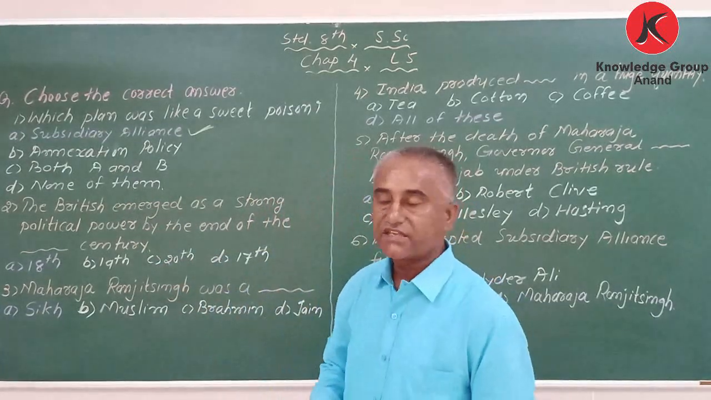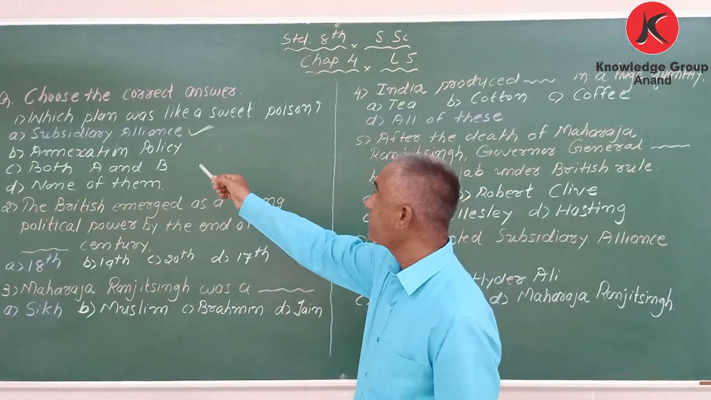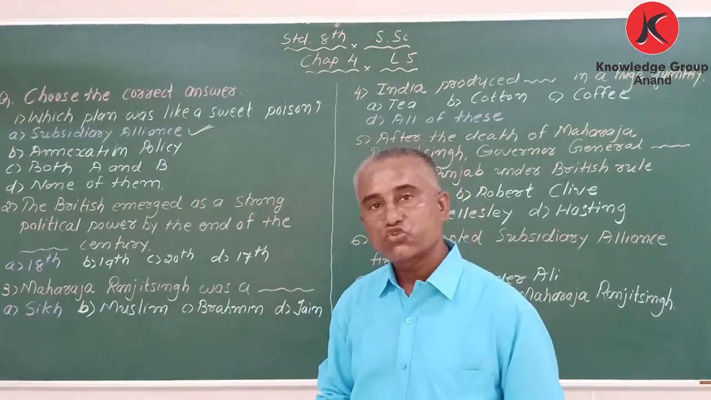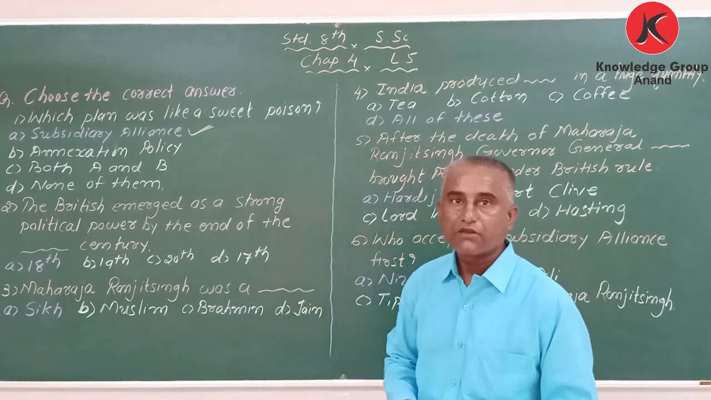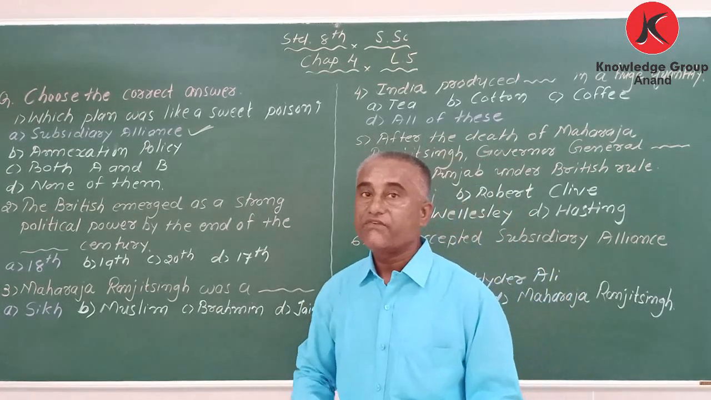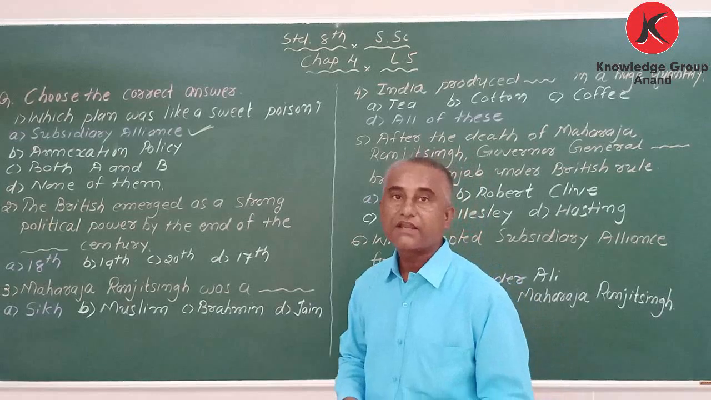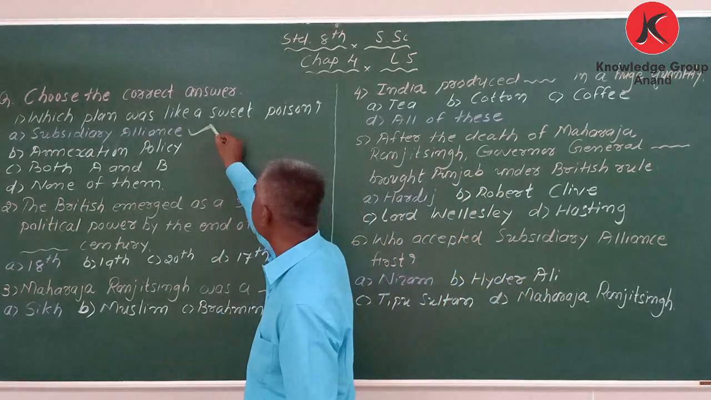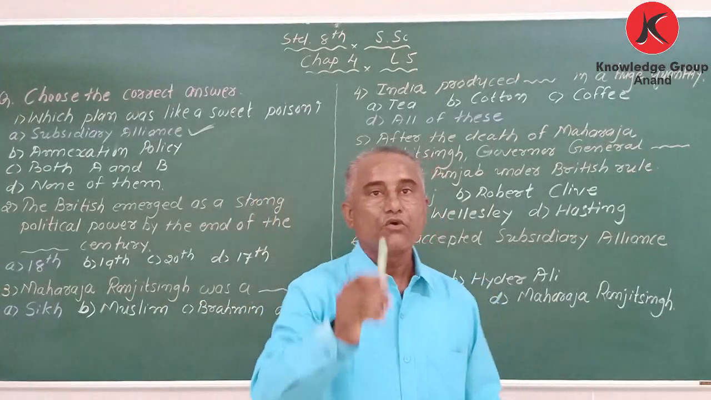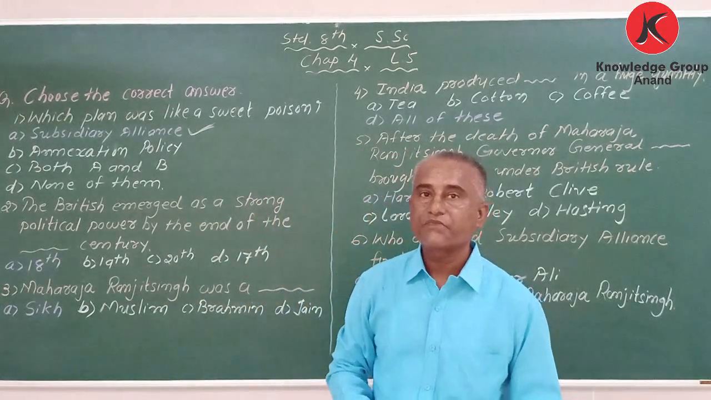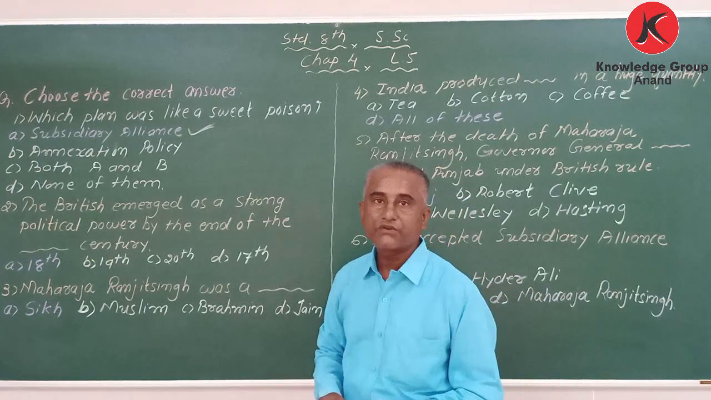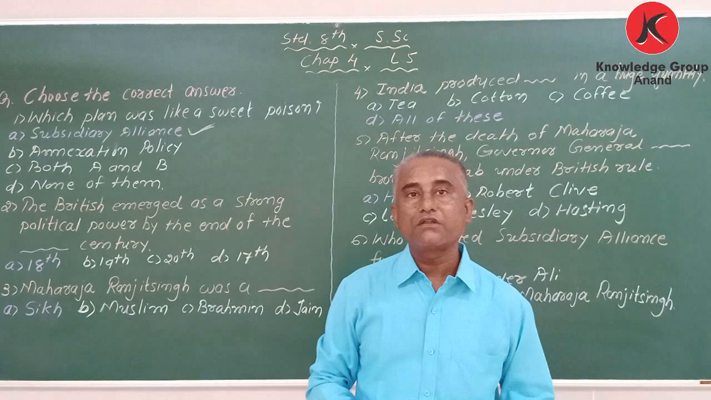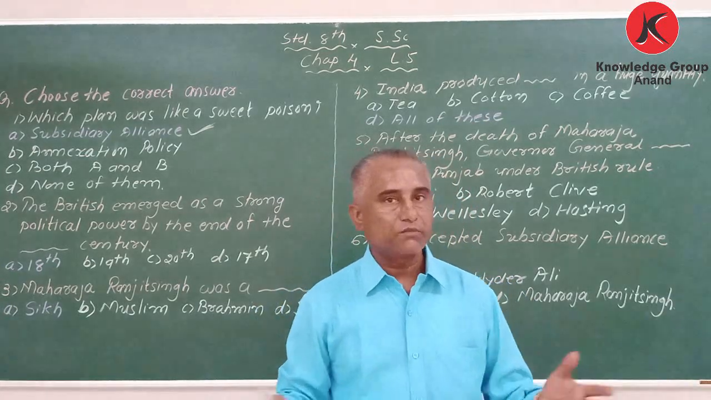Four options are given, and my first question is, which policy was like a sweet poison or a slow poison? Anybody we can say? Do you know which policy that was? That was subsidiary alliance policy. Do you know who introduced subsidiary alliance policy? It was introduced by Lord Wellesley. And it was also called slow poison or sweet poison, both we can accept.